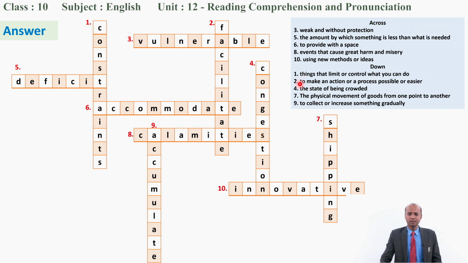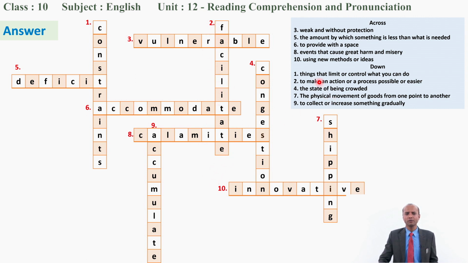Now downwards. 1, things that limit or control what you can do. Very good. You have written constraints. Good. 2, to make an action or process possible or easier. Okay, facilitate.